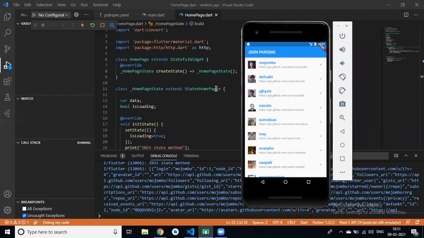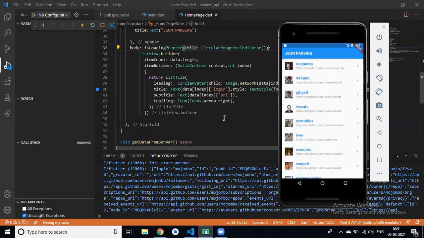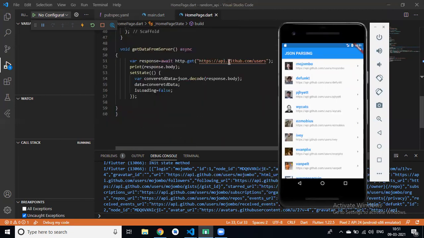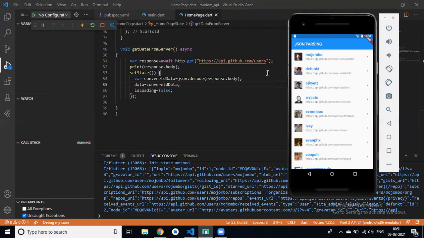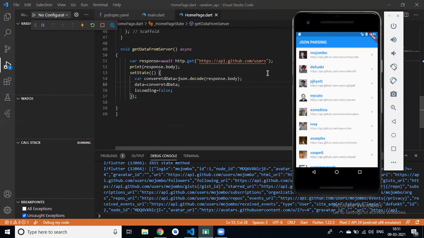Now we have used this GitHub API, right? I will share this in your group. Create this application, and from tomorrow we will create our news application, a complete news application.